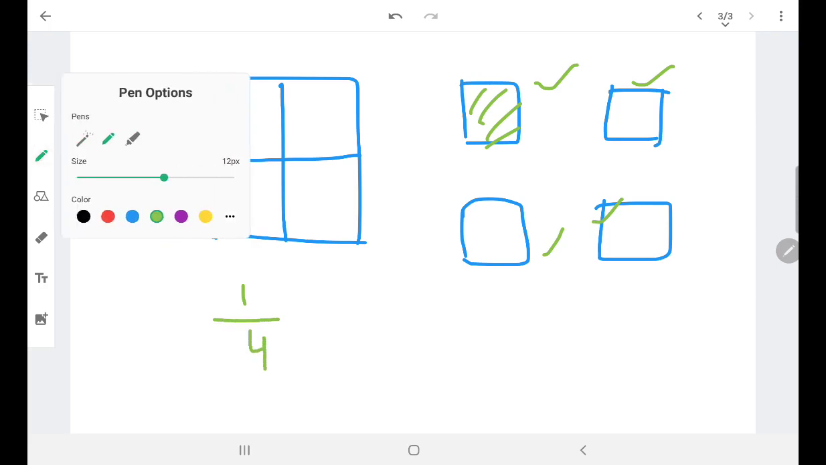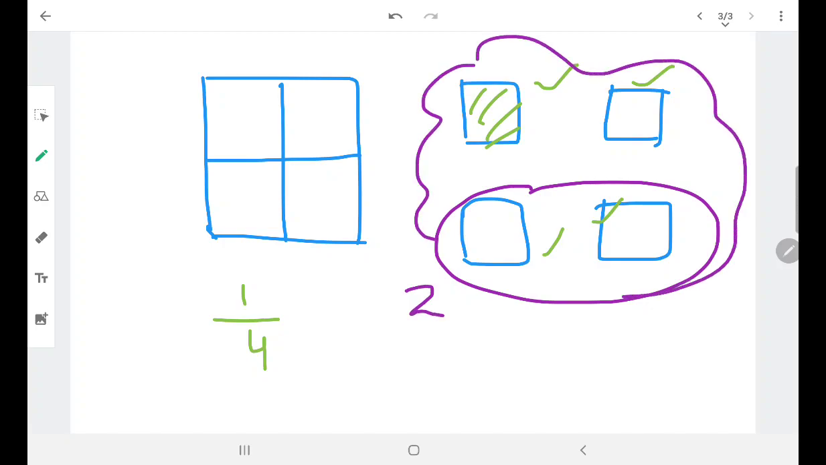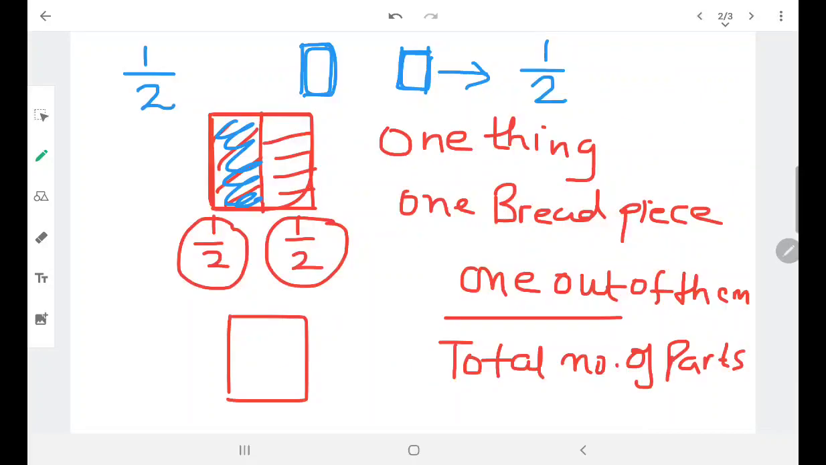Now let's say I am taking these two parts. So I am taking how many parts? Two parts out of how many total parts? Four parts. So 2 out of 4. This 2 represents how many parts I am taking out of all the parts. Now this was the example when you have just one thing, like I had one piece of bread and I divided it into four parts, and in the previous page I divided this whole bread, one bread, into two parts.